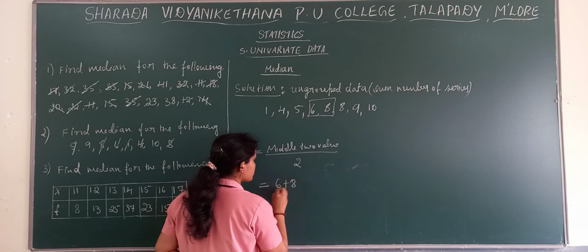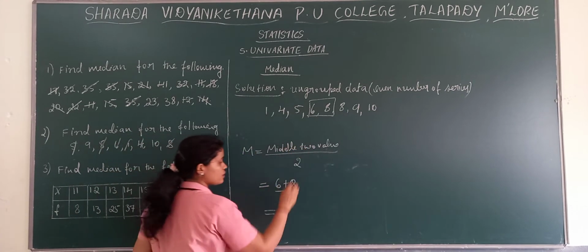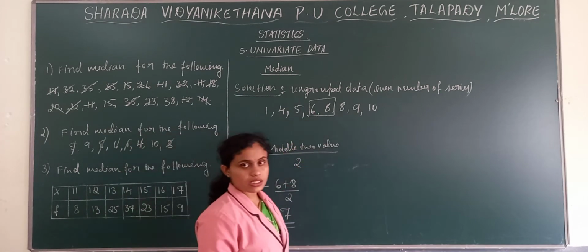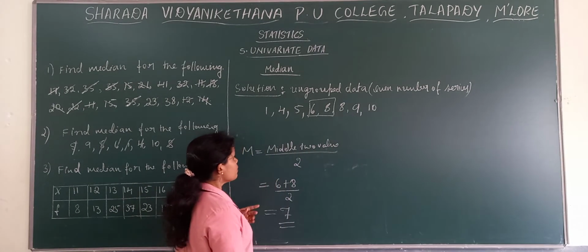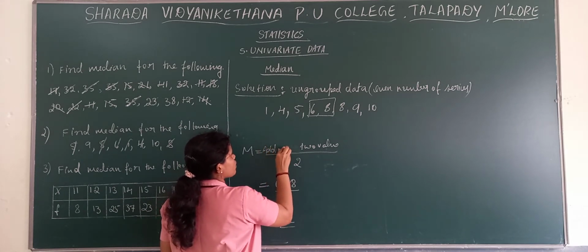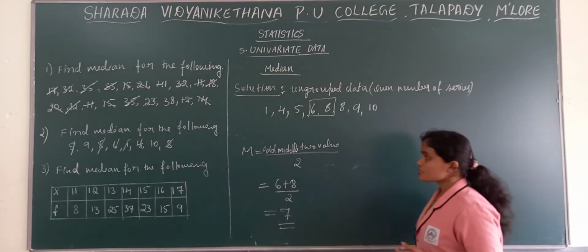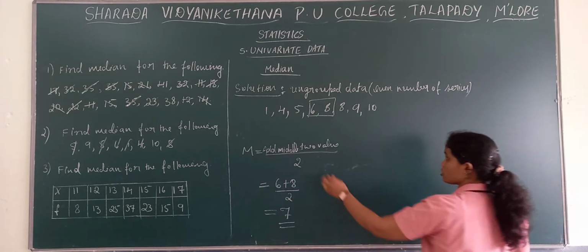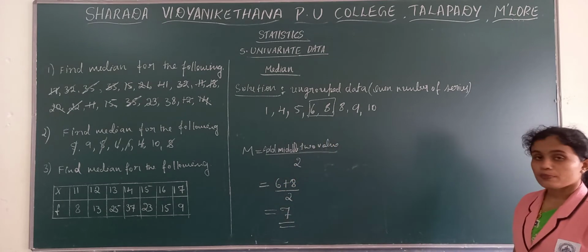6 plus 8 divided by 2. There we get which is the middle value? We get the value as 7. So the median value is, we know that in between 6 and 8 the middle value will be 7. We get 7 again. But add the middle 2 values and divide by 2. This is about when you get an even number of series. How to find the median? Arrange it in an order. Take the middle 2 values, add and divide by 2. You get the middle value.